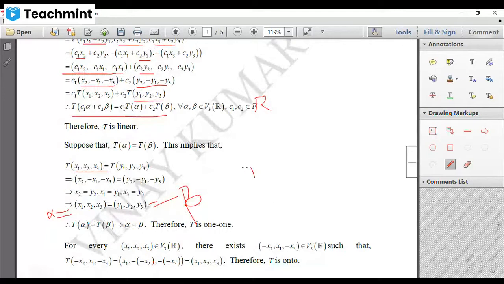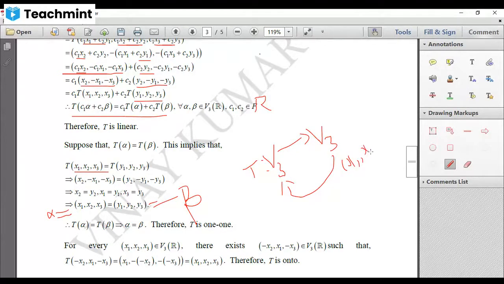So you have a mapping T from V3(R) to V3(R). Now you need to show that every element of the codomain will have an image in the domain. Let us say (x1, x2, x3) is an element in the codomain.